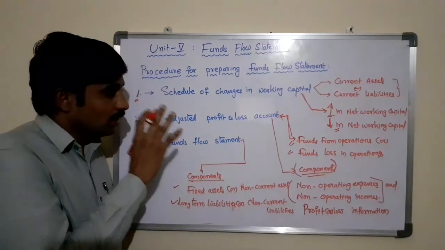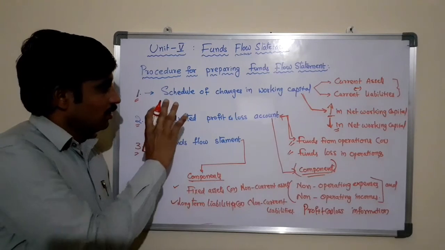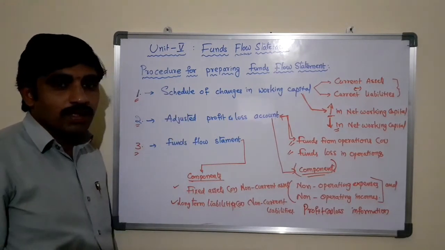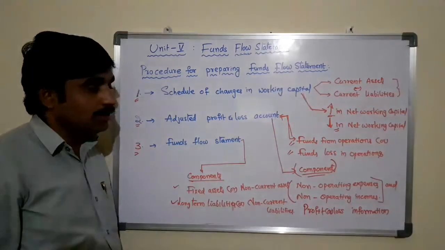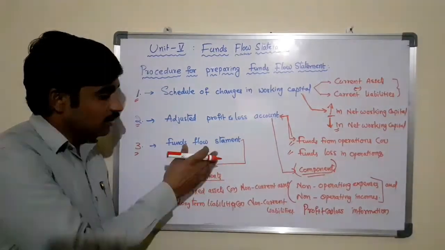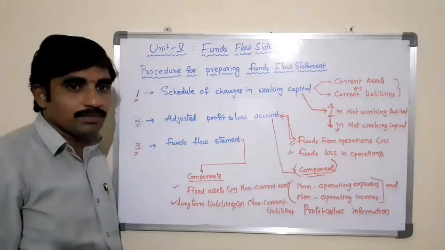These three statements or formats are very important and interesting in order to know the financial position of the company.